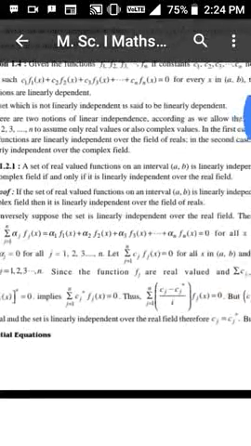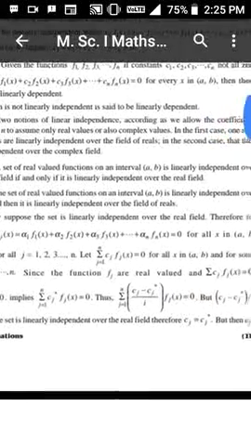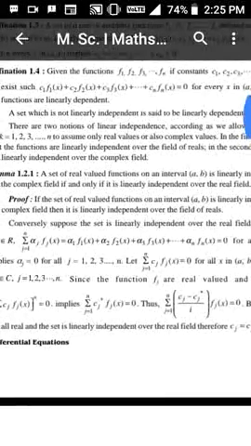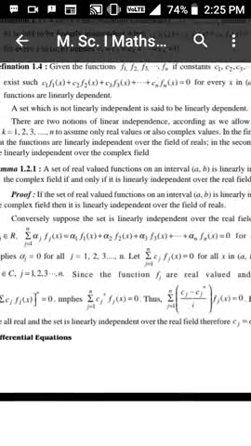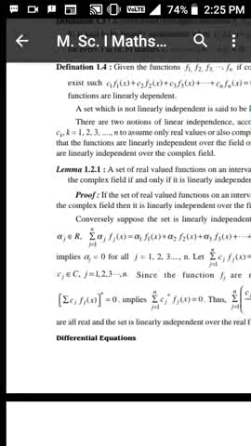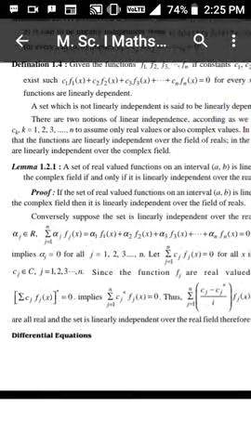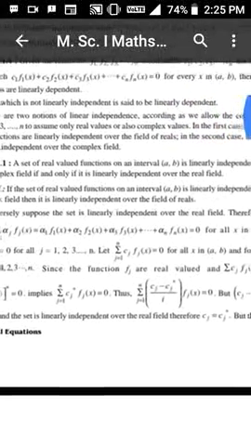Proof: if the set of real valued functions on an interval AB is linearly independent over the complex field, then it is linearly independent over the field of reals. Conversely, suppose that the set is linearly independent over the real field.